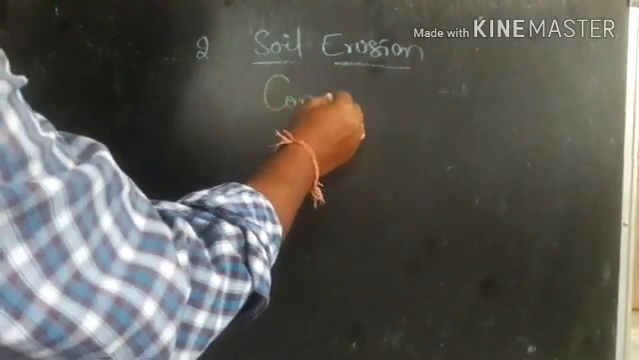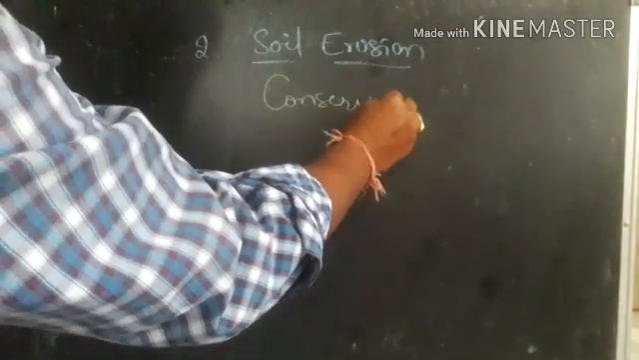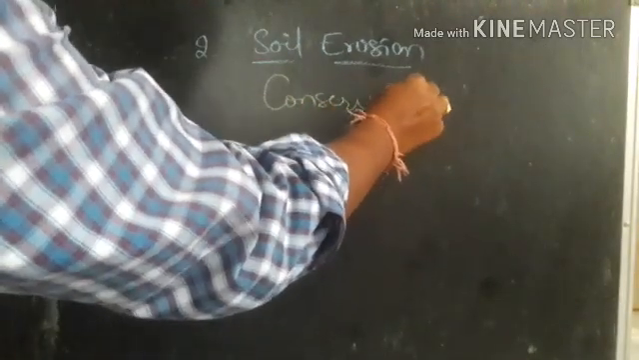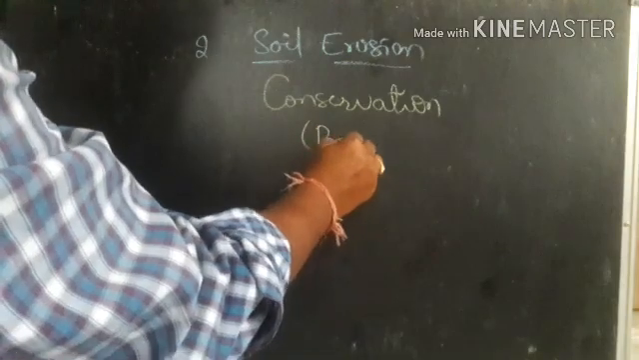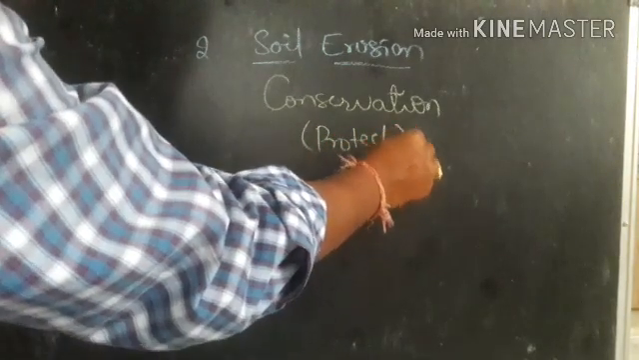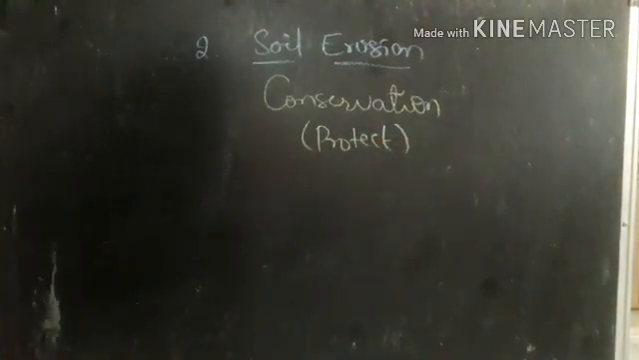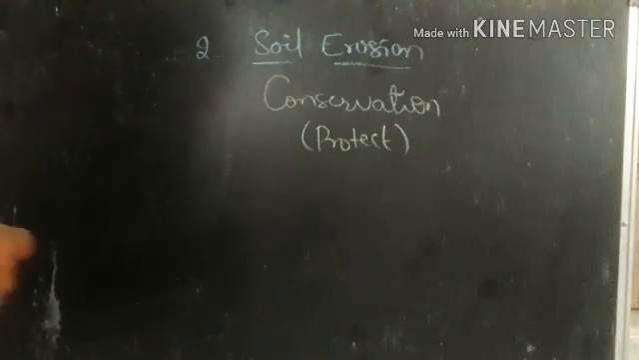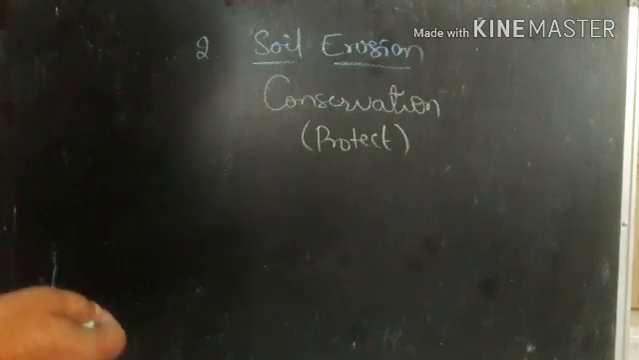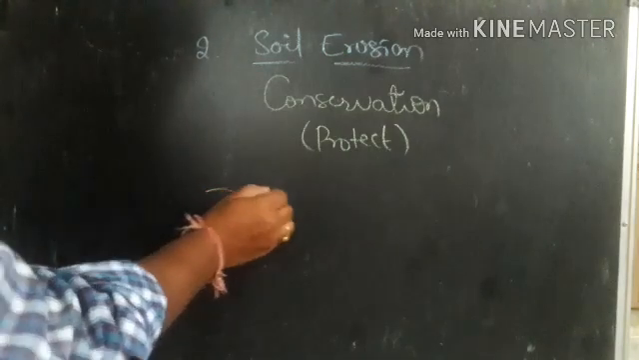conserve the soil. मीन्स कंजर्वेशन का मतलब क्या है? कंजर्वेशन यानी प्रोटेक्शन. So we have to protect our fields. We have to protect our fields or the soil without erosion. And here just simply listen.